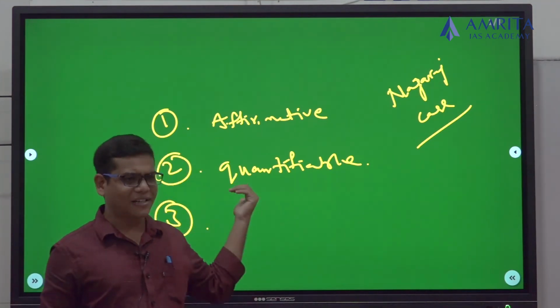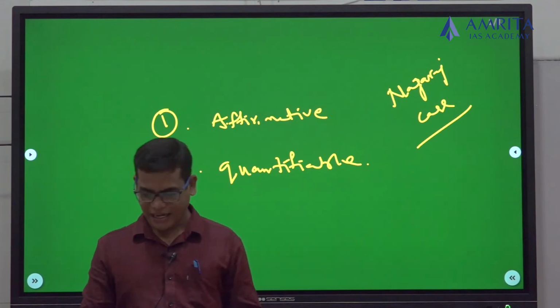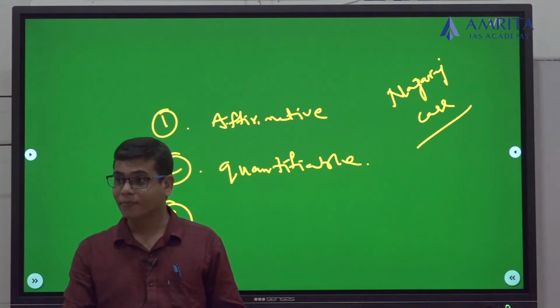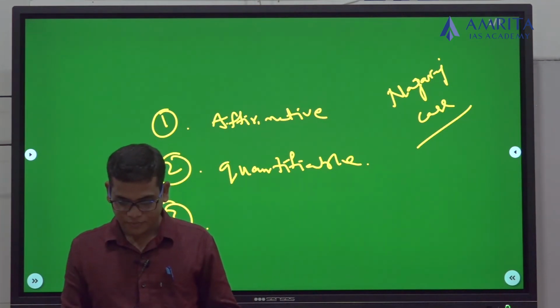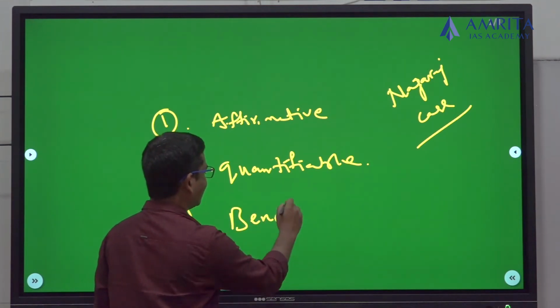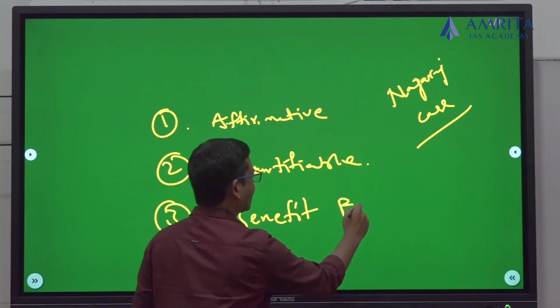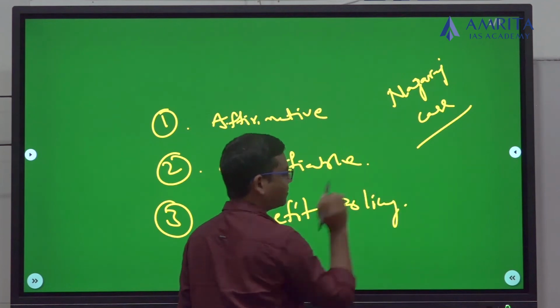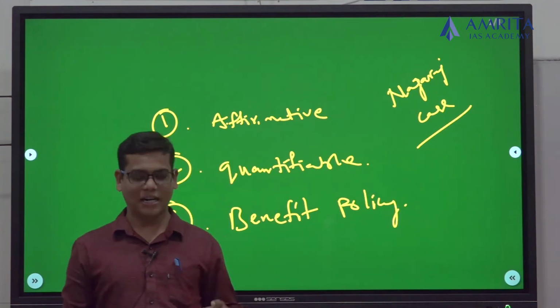Next, one of the things is we can identify the poor. And it will benefit policy making. These are some of the advantages.